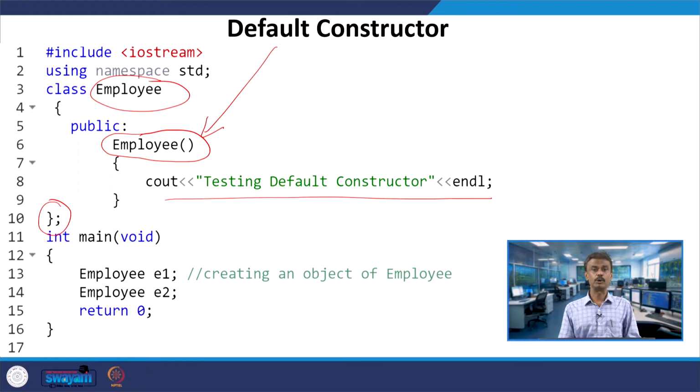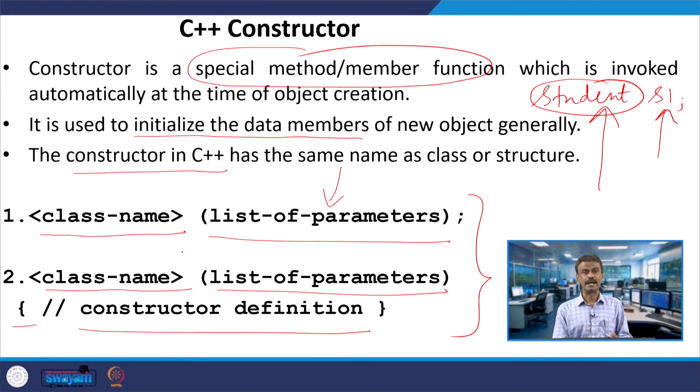Then you go to the main program, where you create two objects E1 and E2 under the Employee class. Whenever you create the objects, the constructor will be automatically called. This is what we defined two slides back.